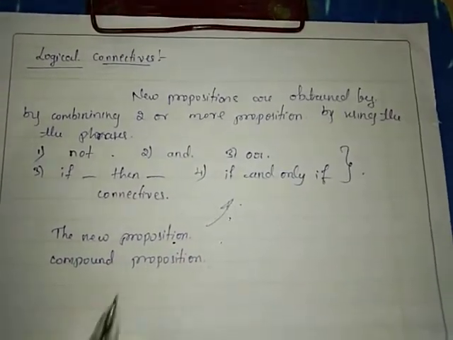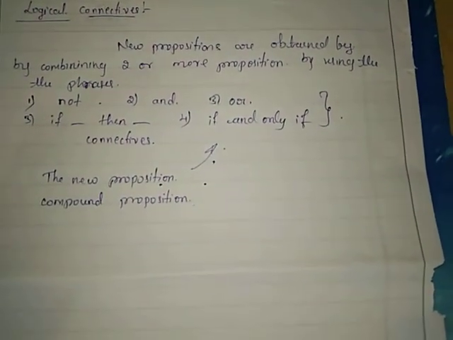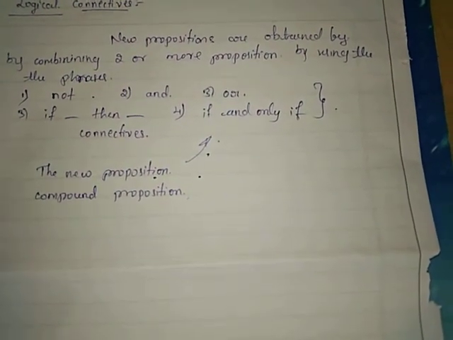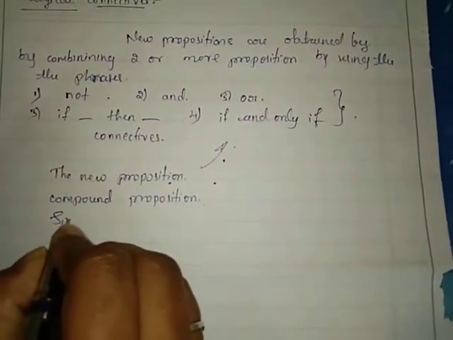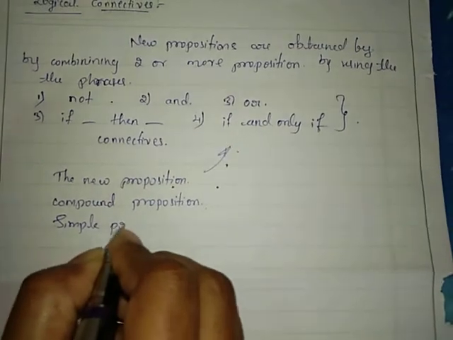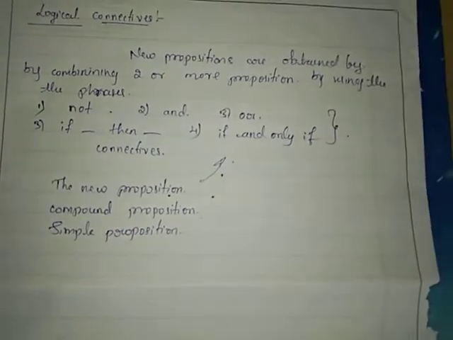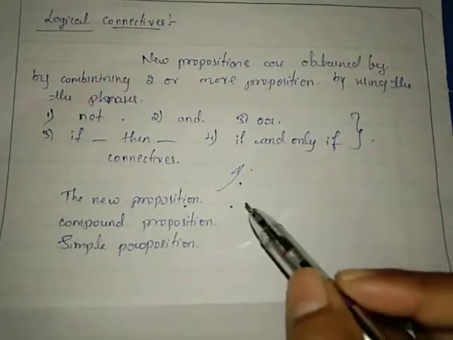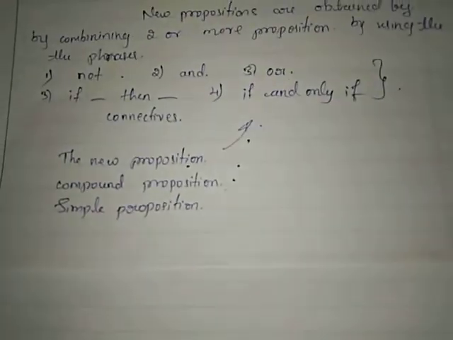Suppose a proposition is not a compound, then it is called a simple proposition.